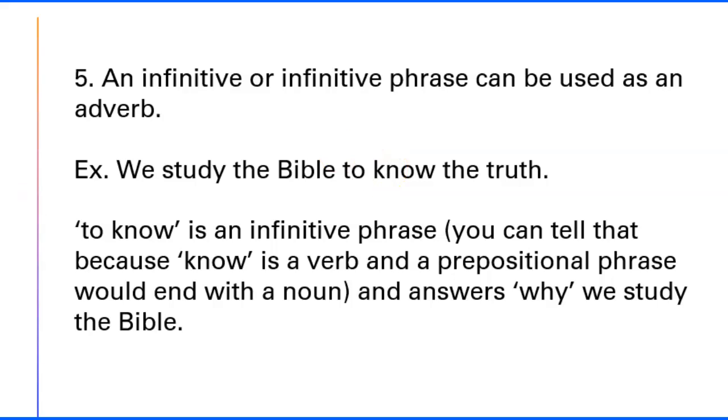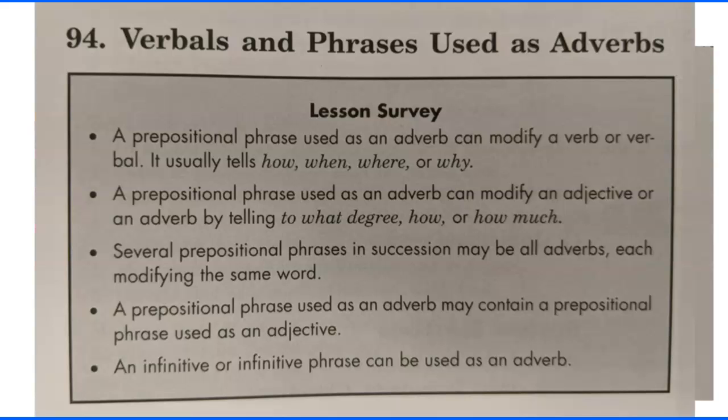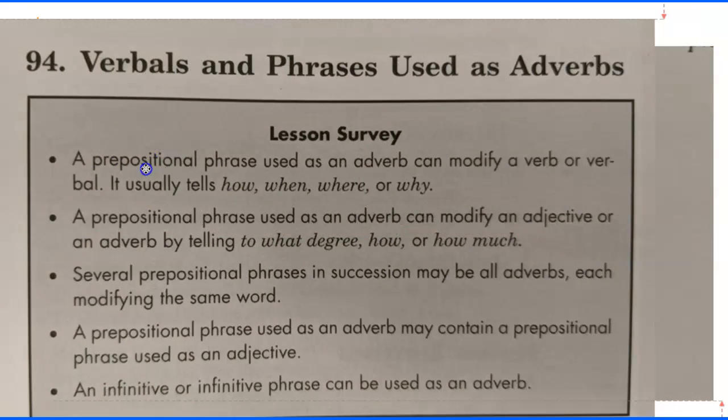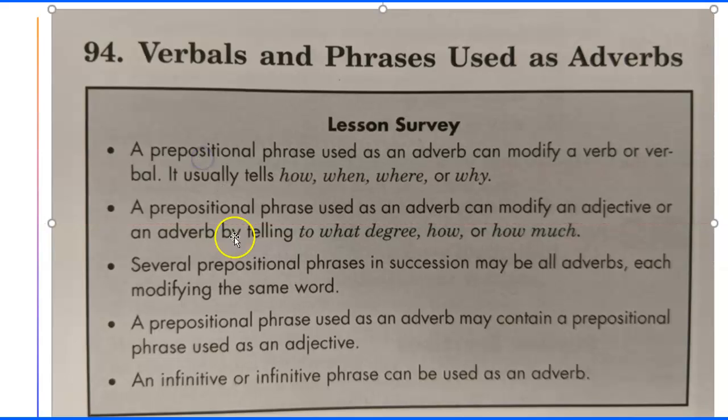All right, now that we have reviewed some pretty important points, let's take a look quickly at the gray box. If you look on page 472, if you're in the 8th grade book, the gray box tells us a preposition. A prepositional phrase used as an adverb can modify a verb or a verbal. And here's the reminder: how, when, where, or why. A prepositional phrase used as an adverb can modify an adjective or an adverb, telling what degree, how much.